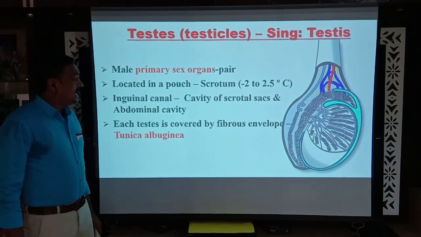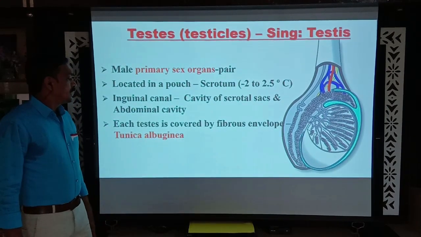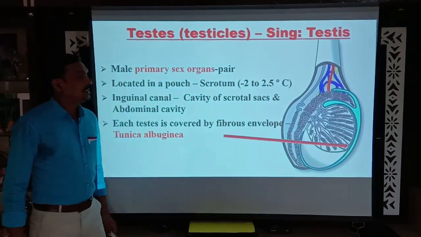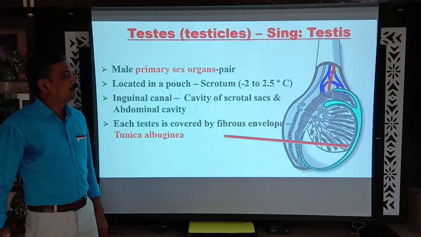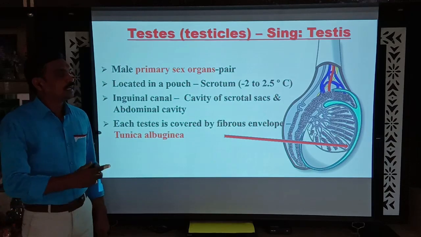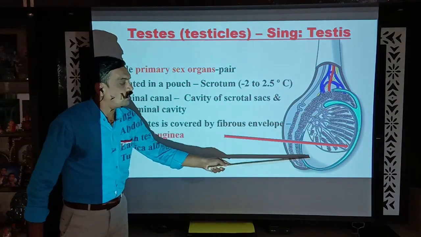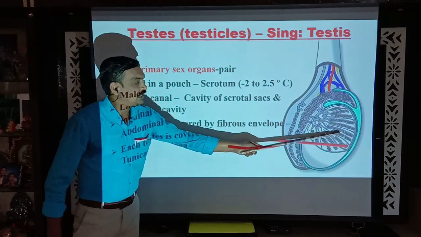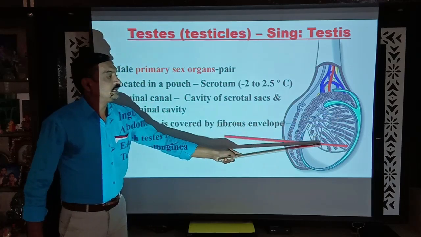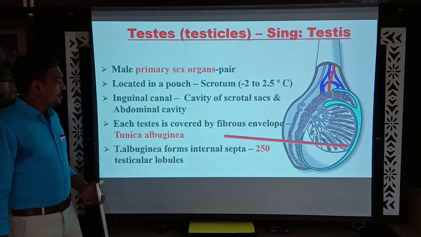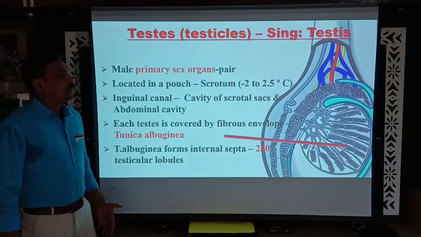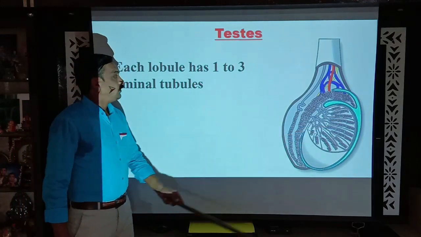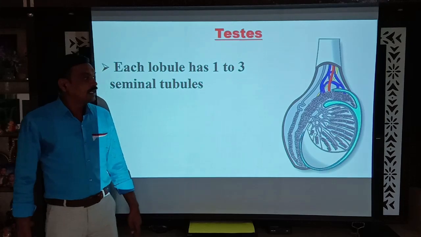Each testis is covered by a fibrous envelope called tunica albuginea. Here you can observe the tunica albuginea. This is the testis, an oval pinkish structure, and the layer is called tunica albuginea. This tunica albuginea here and there protrudes into the testis, and thereby forms 250 lobes. Here you can observe the lobes. Each lobe has 1 to 3 highly coiled structures called seminiferous tubules.